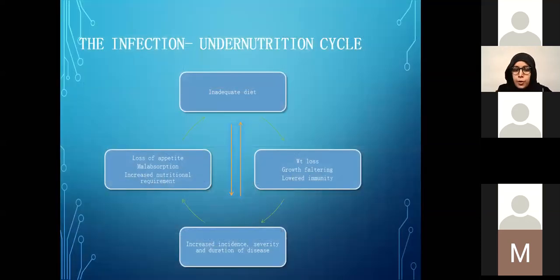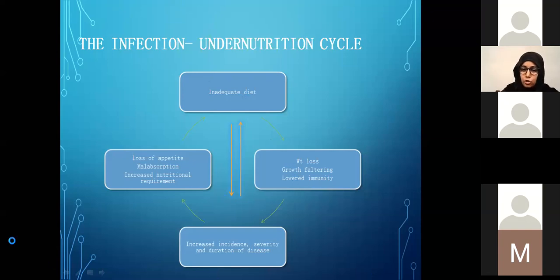For our purposes, since we know that undernutrition and infection occur together, one occurring before the other, they put the child in a vicious cycle of infection and undernutrition. Whenever a child doesn't take an adequate diet to fulfill needs for metabolism and growth, they of course lose weight and have growth flattening. This lack of nutrients ultimately lowers their immunity, which puts them at higher risk of getting infections.